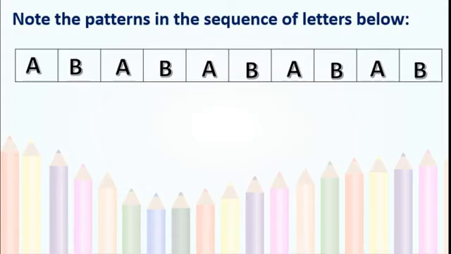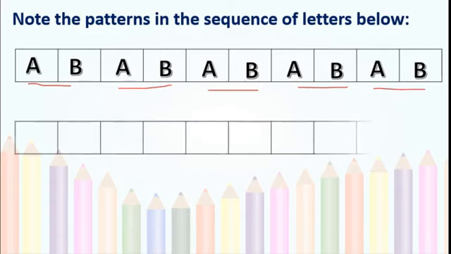The pattern is in the form of AB, AB, AB, AB, AB. Got that? See, this is the pattern. AB, again repeated AB, then again AB. Got this, students? Okay, we will go through one more.